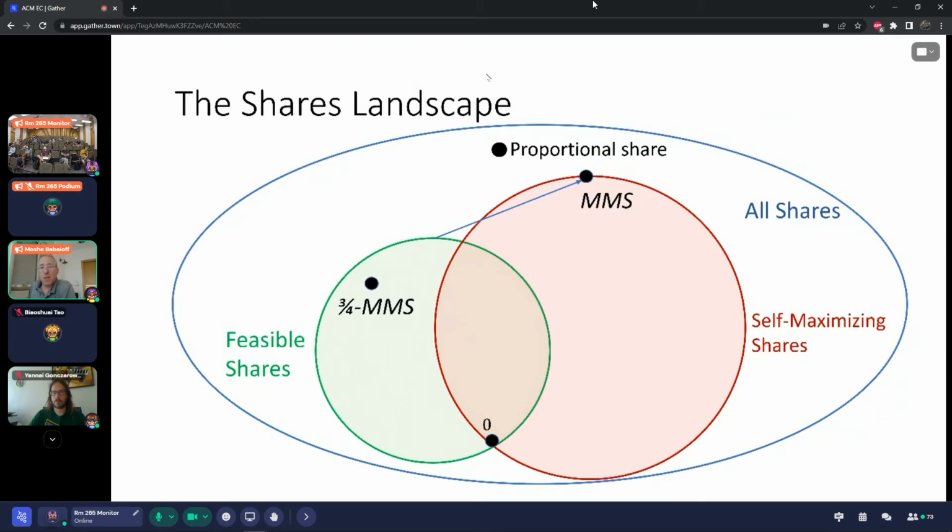So let's look at this landscape of feasible shares. 0 is a share that is self-maximizing and feasible, and we can consider other shares that are feasible and self-maximizing, and there is this set of all shares that are feasible and self-maximizing, and we are searching for a share that SM dominates every other feasible and self-maximizing share. That would be an SM dominant feasible share.